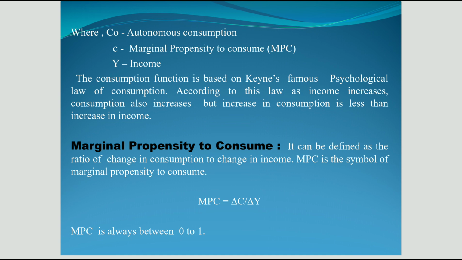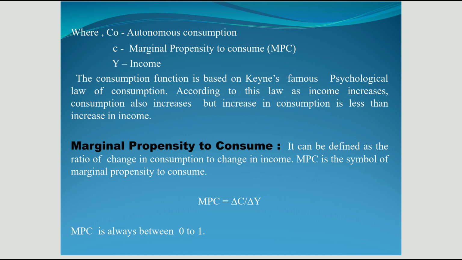Okay, and finally here we can discuss marginal propensity to consume. Basically, marginal propensity to consume is MPC, which shows the ratio of change in consumption, that is delta C, and change in income, that is delta Y. So MPC is equal to delta C upon delta Y. So whatever change in consumption due to change in income can be shown by marginal propensity to consume, that is MPC.